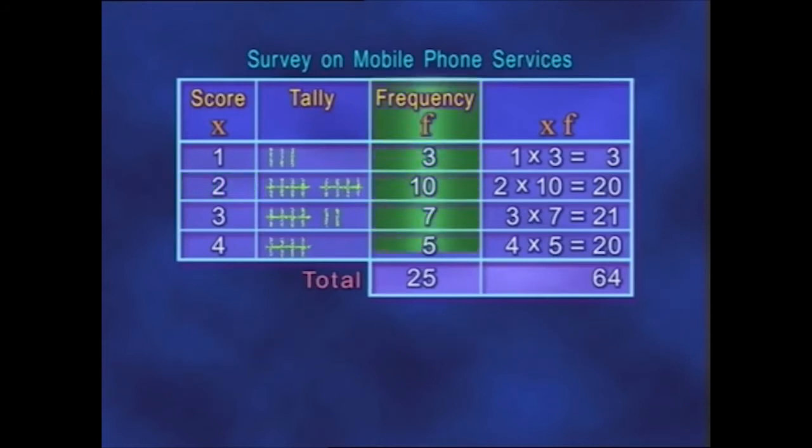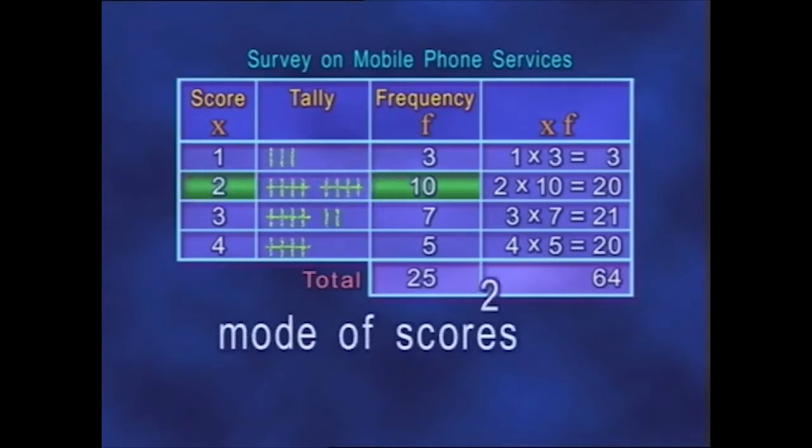In a frequency distribution table, we can easily see which is the largest frequency. The corresponding value becomes the mode. The mode here is a score of 2.